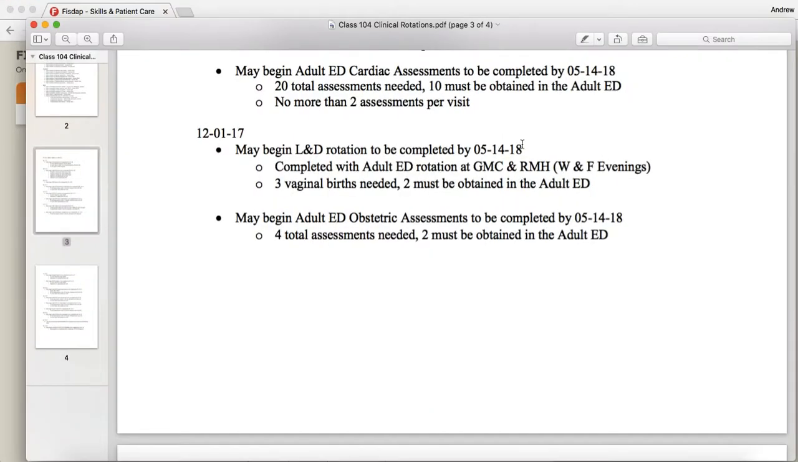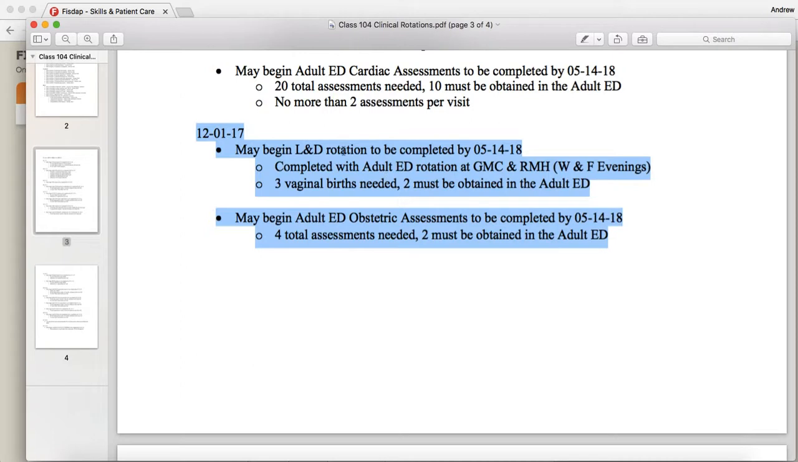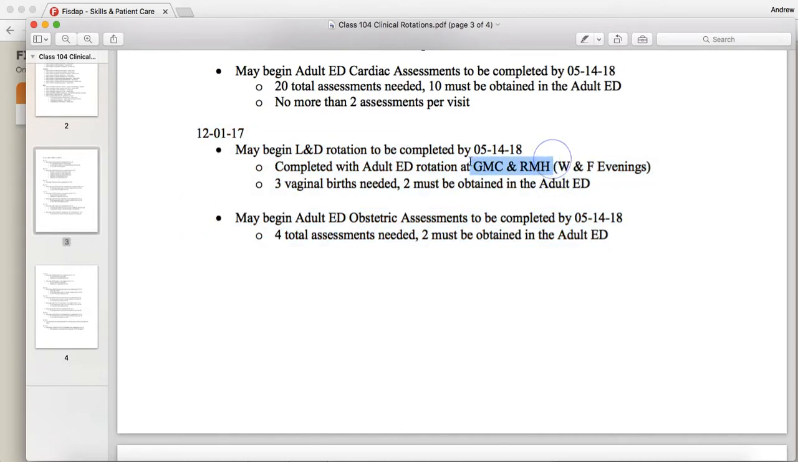All right, just a couple of quick minutes here for L&D and your OB rotations. This class can start L&D time on December 1st of 2017. L&D time can be done at Grant and Riverside ER. Now the kicker is that you can't count those as ER assessments.